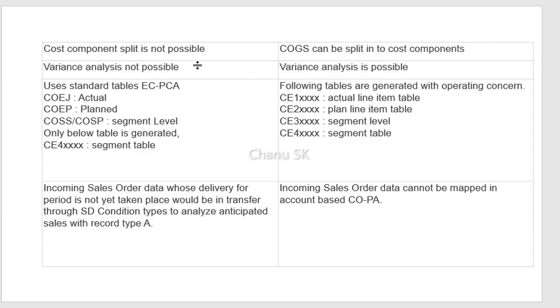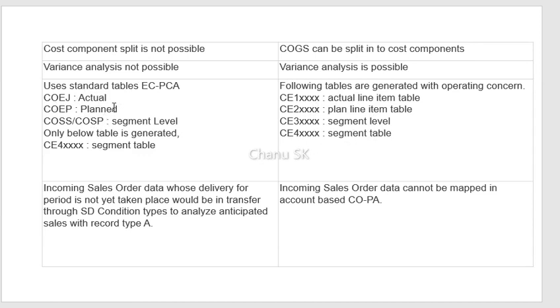How do we get variance? Variance is budget minus actuals. This is not possible in account based COPA, and in costing based COPA variance analysis is possible. In account based COPA, these tables will be used, and here some of the tables have been mentioned. Another set of tables should be used in costing based COPA.